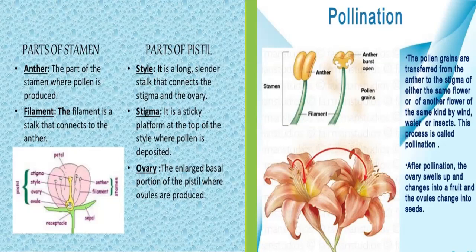After the pollen grains are transferred onto the surface of the stigma, they move inside the ovary through the style. So after pollination, the ovary swells up and changes into a fruit, and the ovules change into seeds.